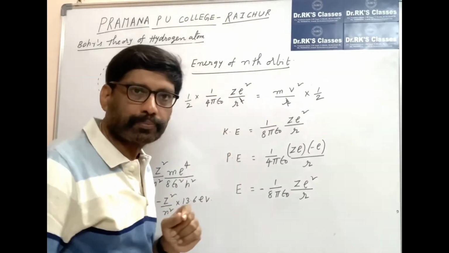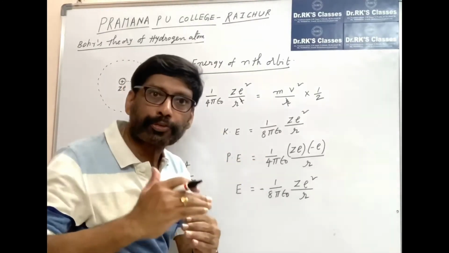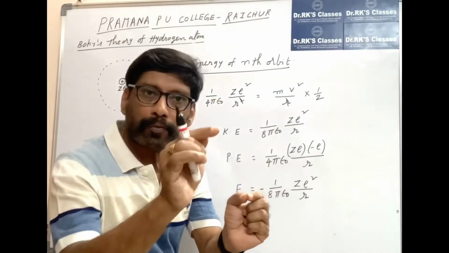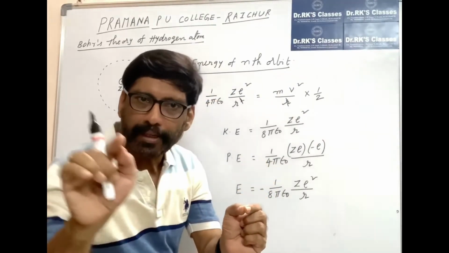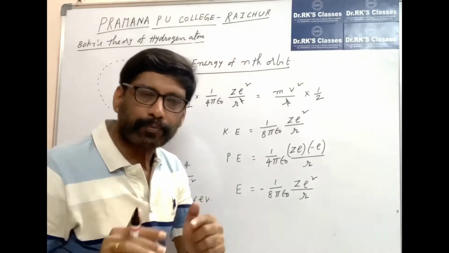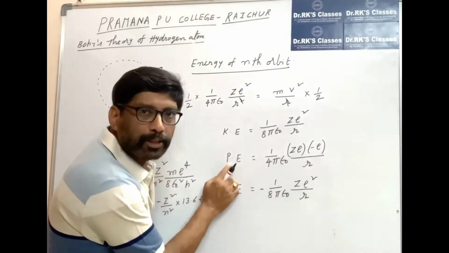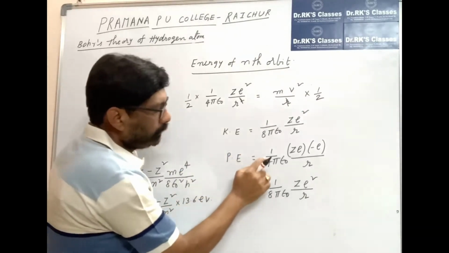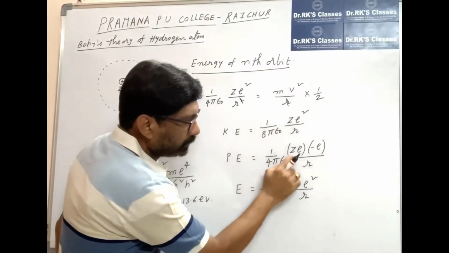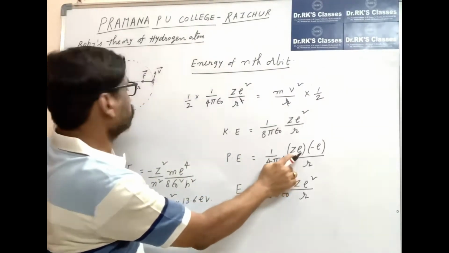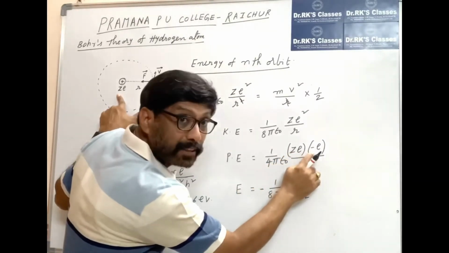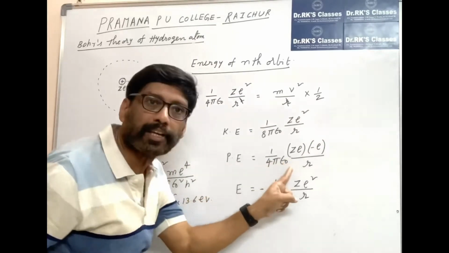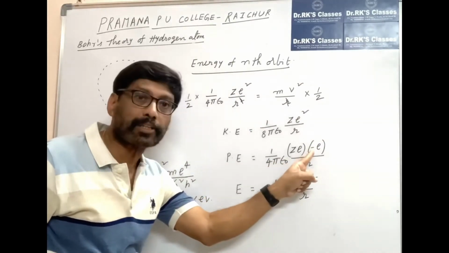Always positive. Okay. So we know that the electrostatic potential energy between two charges Q1 and Q2 is 1/(4πε₀) Q1Q2/R. If you apply this formula, the potential energy of this electron revolving in a circular orbit is 1/(4πε₀), where Ze is the charge of the nucleus, into minus e, since the electron is a negative charge, divided by R. This is the potential energy. So potential energy is negative. Be careful, potential energy is negative.